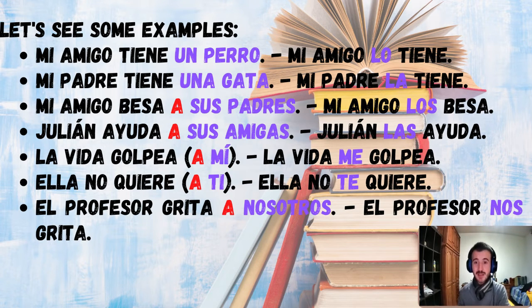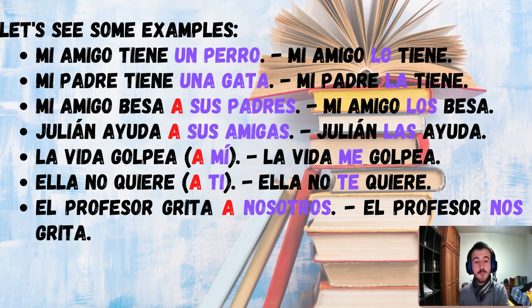Excellent. As you can see, we can easily translate this sentence to my father has a cat, a female cat. My father has it. Therefore, we can replace it. We have made a replacement in English, and this replacement in Spanish will be mi padre la tiene. Now, pay close attention to the next example, please.